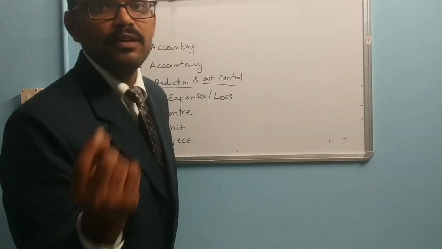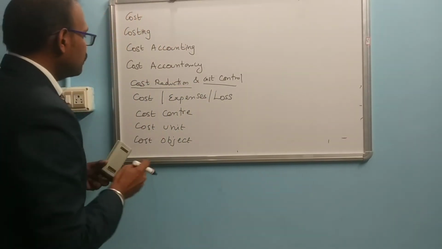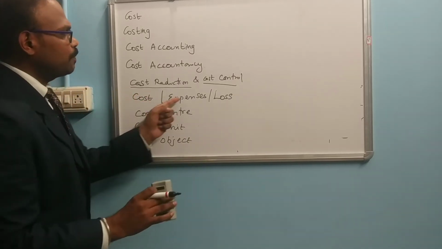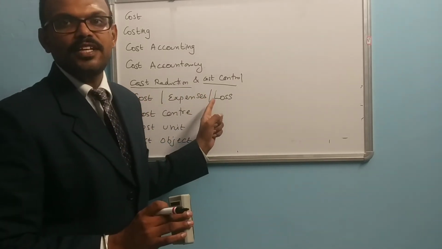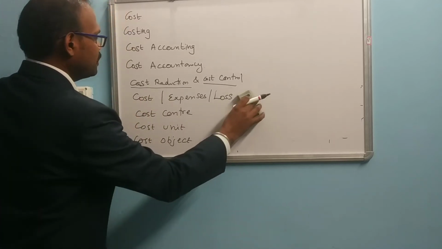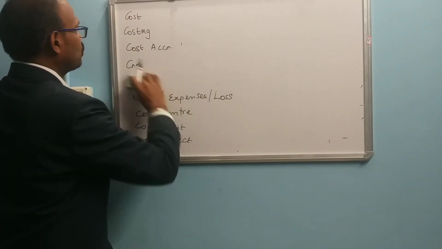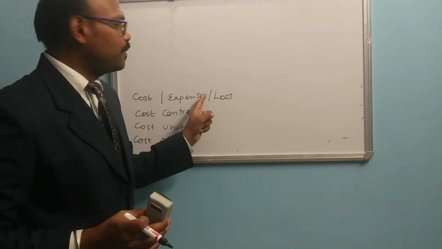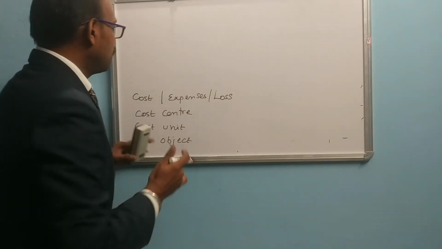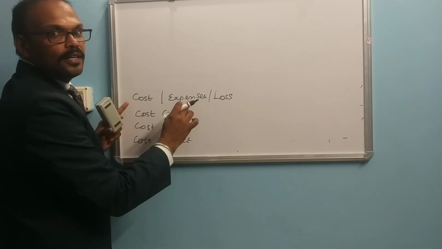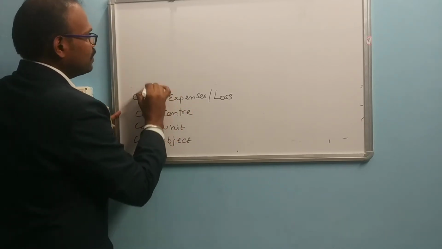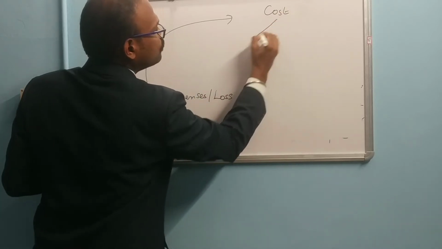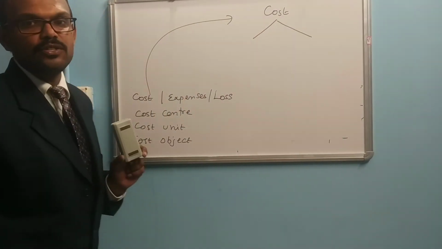Next one. Here we are going to discuss cost, expenses and losses. What is the main difference? Now we discussed all these topics, and now we are going to discuss cost, expense and losses. First we should know that costs are classified into two types.